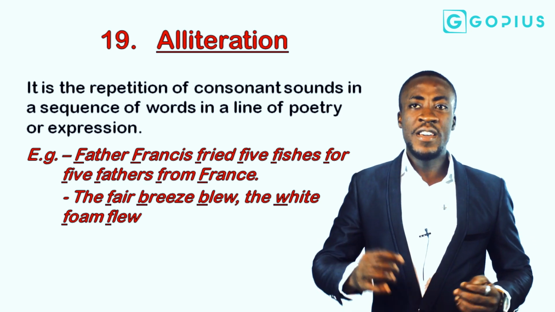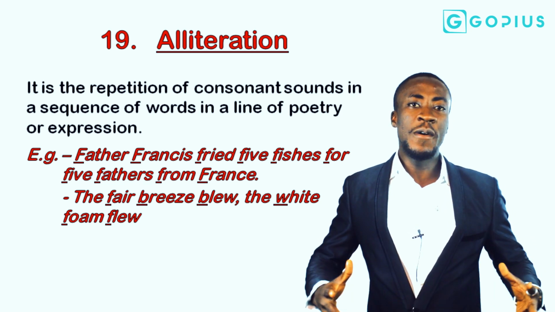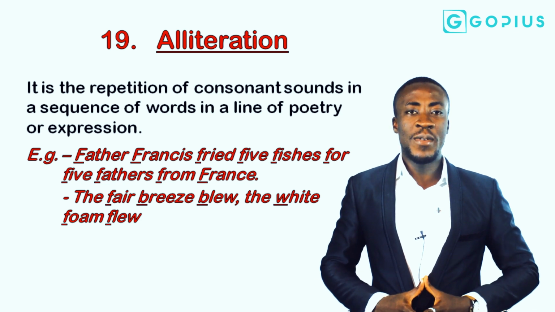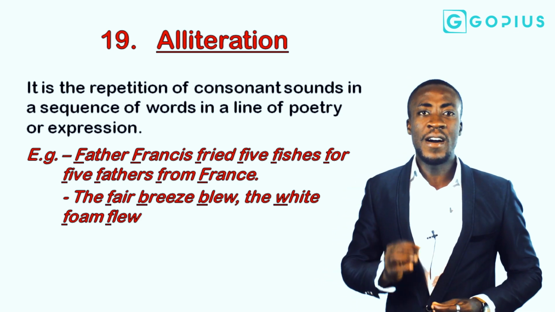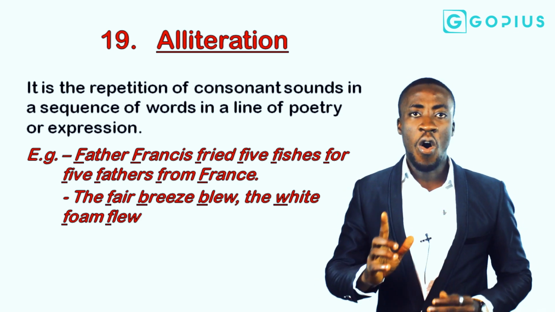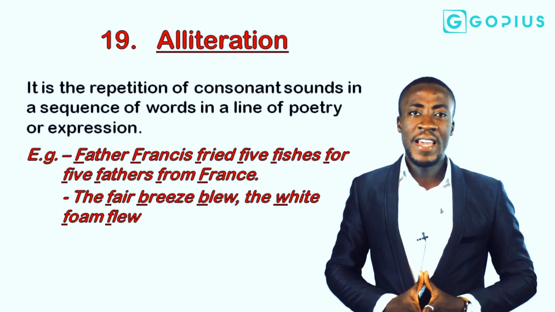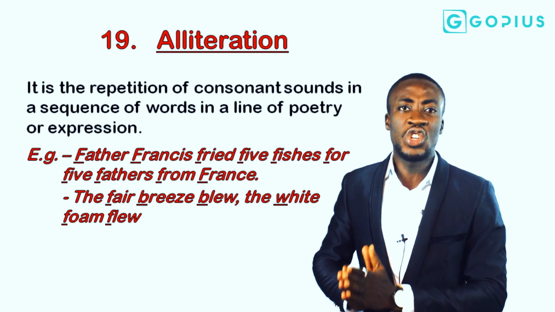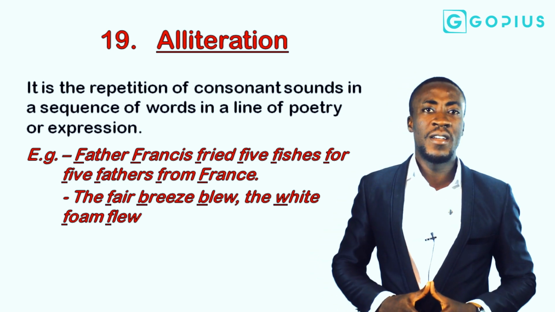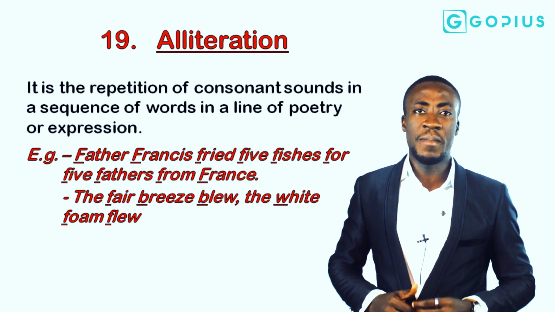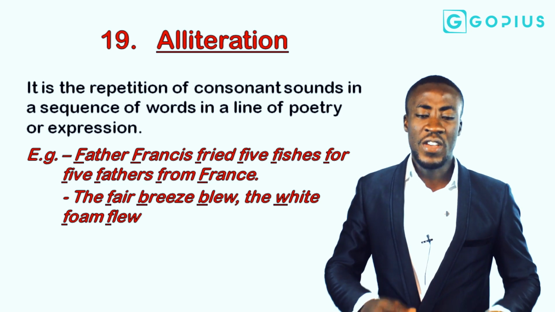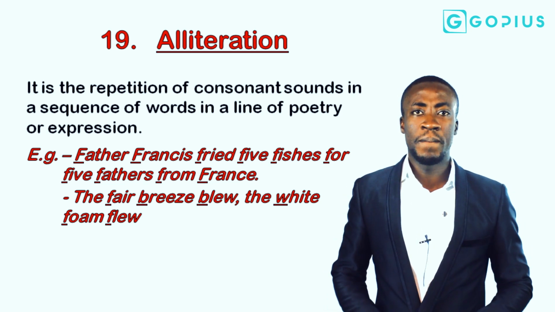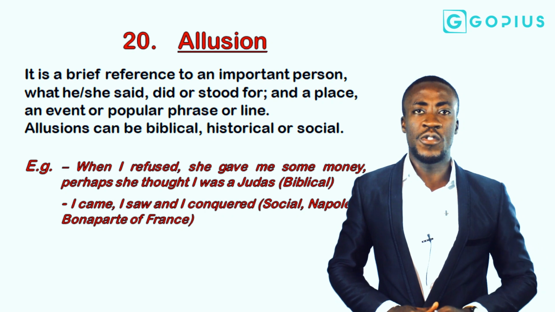The fair breeze blew, the white foam flew. That is also an example of alliteration, and the consonant sounds are obviously underlined. In expressions where you notice a continuous repetition of consonant sounds, then you can say that such a statement has been constructed with alliteration. Allusion is the next figure of speech.